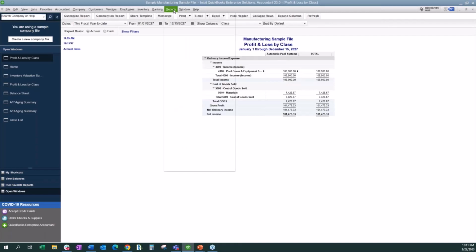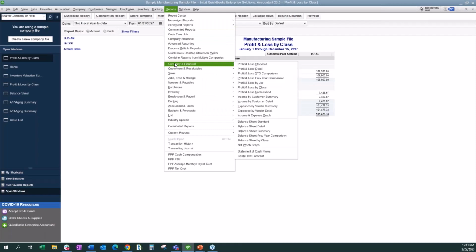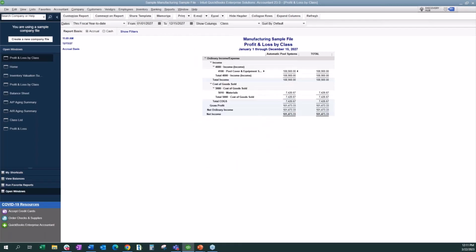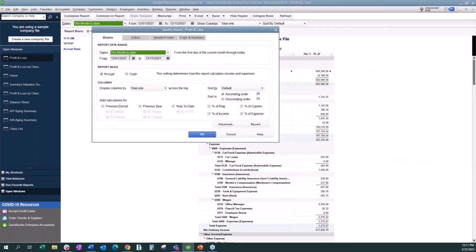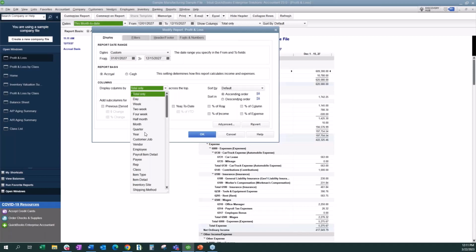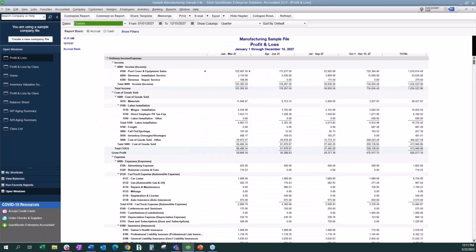Okay, so coming on down, let's just take a look at the profit and loss standard report. Okay, so this is how the business is doing as a whole, including all of those classes. And again, we've got some great features for customization. So I can choose to see this by quarter. So I'm going to say my date range for my full year, and then I want to see how the business is doing by quarter. So now I can see per quarter how I did in income and expenses to make sure my business is trending in the way I expect.